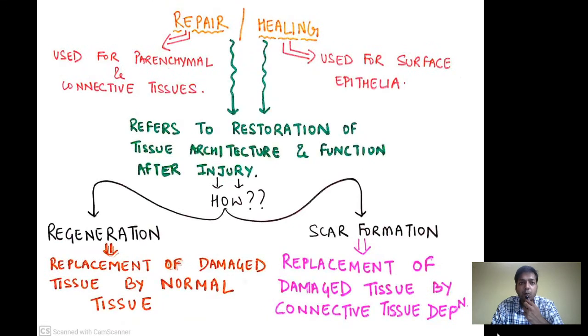And how does this process of repair or healing take place? There are two mechanisms: one is regeneration and another one is scar formation. Regeneration takes place by replacement of damaged tissue by normal tissue, and here the function is restored to normal, whereas scar formation occurs by replacement of damaged tissue by connective tissue deposition. Here also the function is restored, but the tissue cannot be called normal.